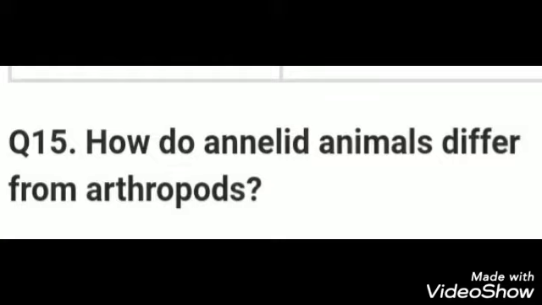The phylum Annelida includes worms whose entire body is segmented into rings, whereas phylum Arthropoda includes animals whose body is segmented into head, thorax region and abdomen. The annelids have closed circulatory system, whereas arthropods have an open circulatory system.